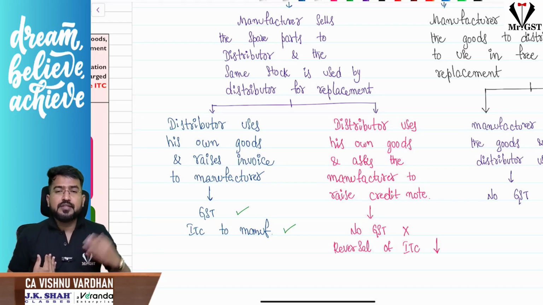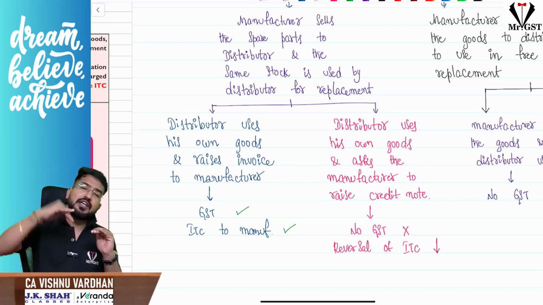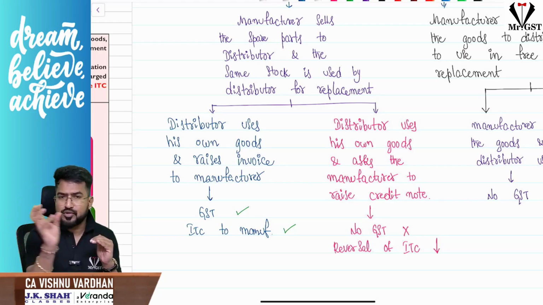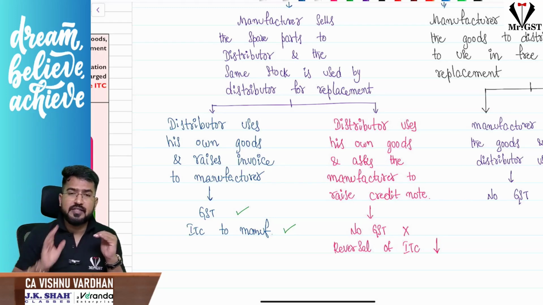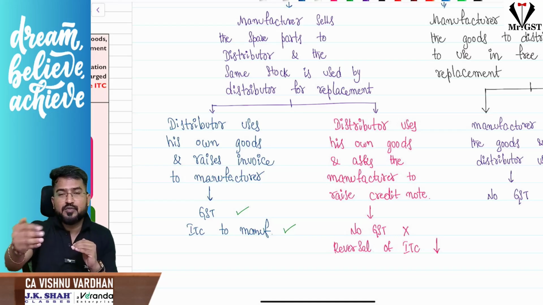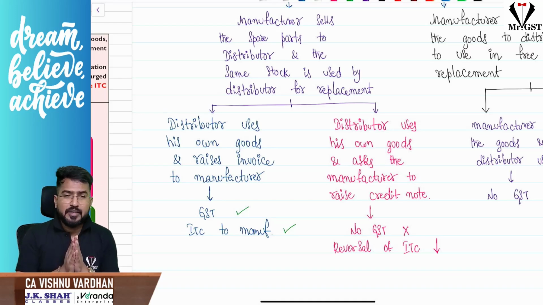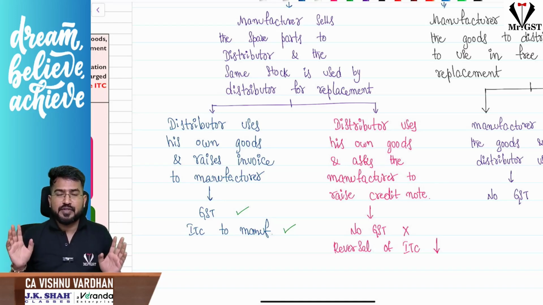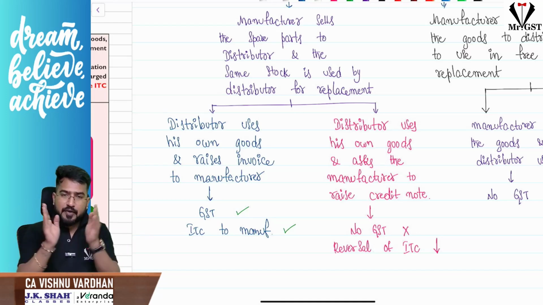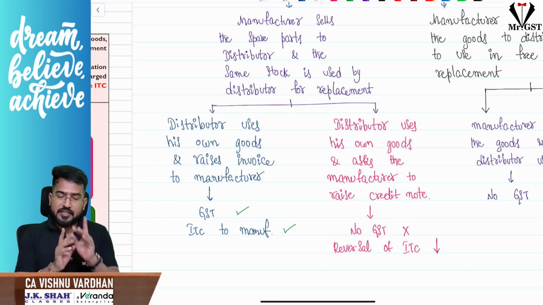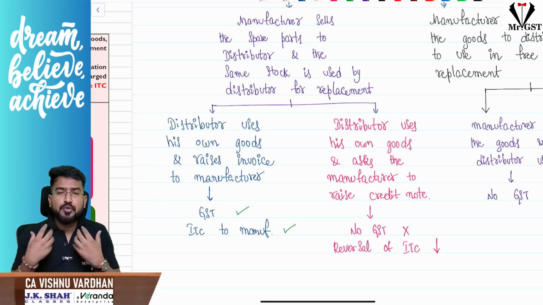One option is that the distributor or the dealer will raise an invoice to the manufacturer: Sir, I have used so and so spare parts here, and for that this is the GST amount. Like that, he will raise a tax invoice as if he supplied the free replacement goods to the manufacturer. He will charge GST and pay it to the department. The manufacturer also will take ITC of it, just like a normal sale from distributor to manufacturer. This is one possibility.